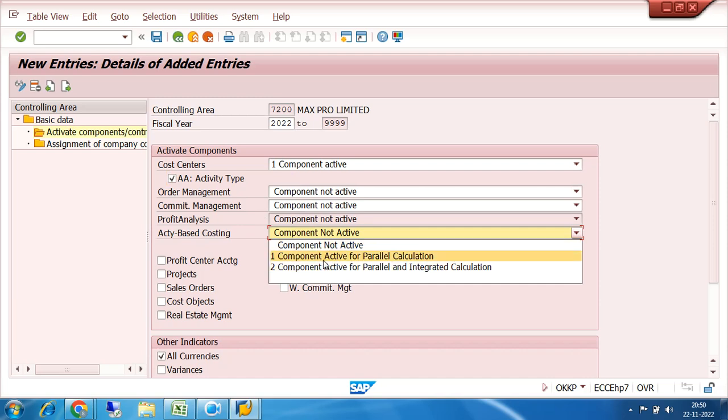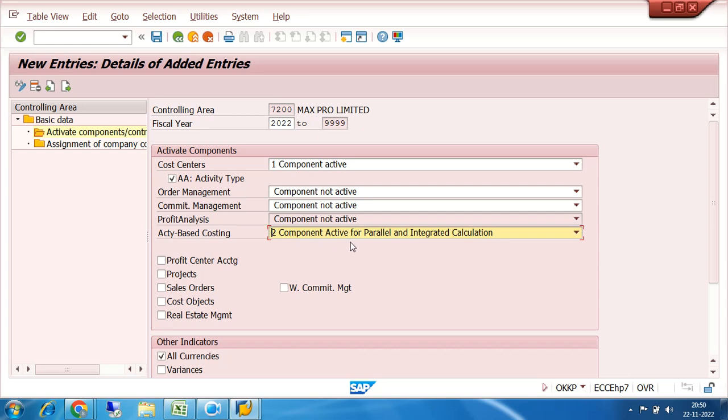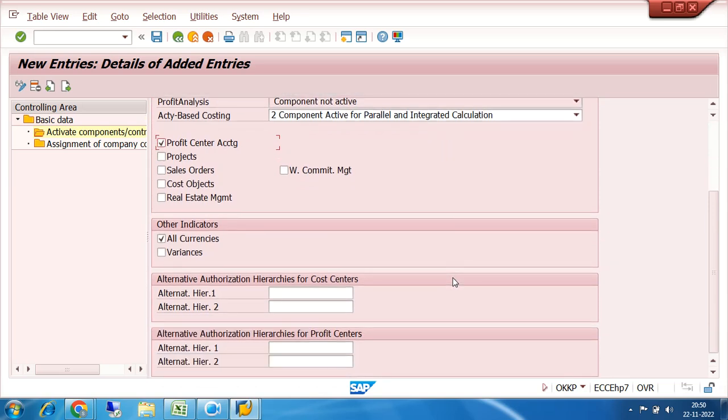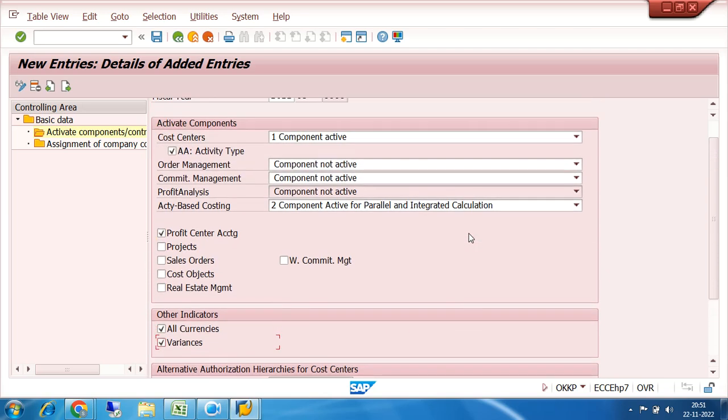See, one is component active for parallel calculation, component active for parallel and integrated calculation. That means whenever we will select the activity based costing, it has to be calculated integrated with your production planning module. So I am selecting parallel and integrated calculation. Then I will select the profit center accounting active. Cost center active and profit center will be also active. So I am selecting that. Variance is also I am activating, because any costing system without variance analysis is meaningless. So that's why I am selecting variances.